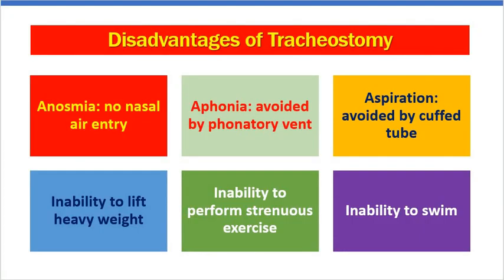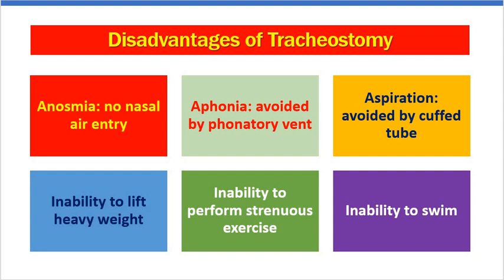There are certain disadvantages of tracheostomy. They are anosmia, because patient doesn't breathe through the nose. Patient breathes through the tracheostomy stoma. So there will be no nasal entry. Patient cannot smell properly. Then aphonia will be there as the patient breathes through the tracheostomy, but that can be avoided by phonatory vent, and different tracheostomy tubes are being used for that. We have already discussed in section 1.